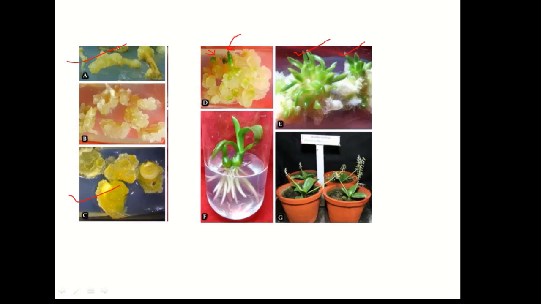When auxin is more relative to cytokinin concentration, you will find the formation of roots. Shoot plus roots together are known as plantlets.